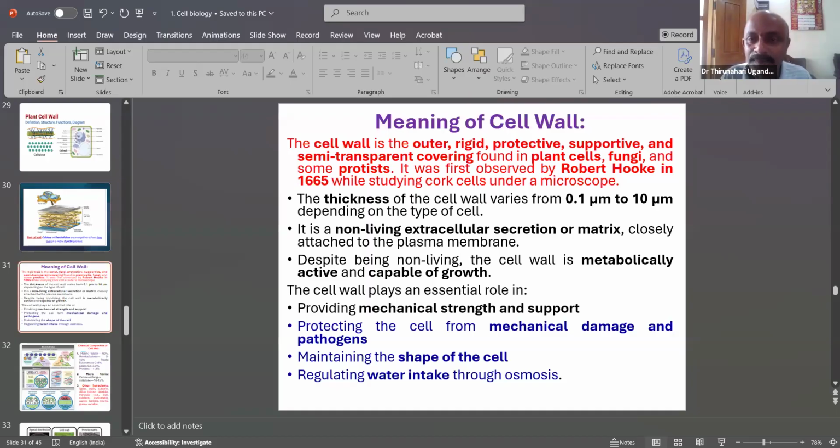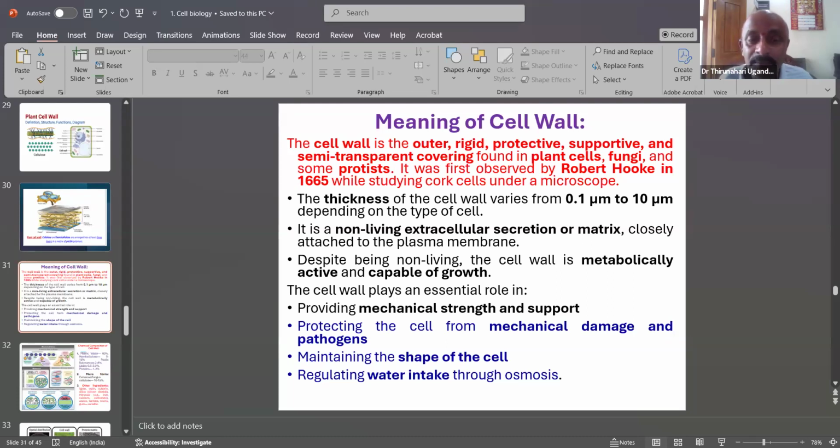The cell wall is present in plant cells, fungi, and some protista. It was first observed by Robert Hooke in 1665 while studying cork cells under a microscope. The thickness of the cell wall varies from 0.1 micron to 10 microns depending on the type of cell. It is a non-living extracellular secretion, or matrix, closely attached to the plasma membrane.